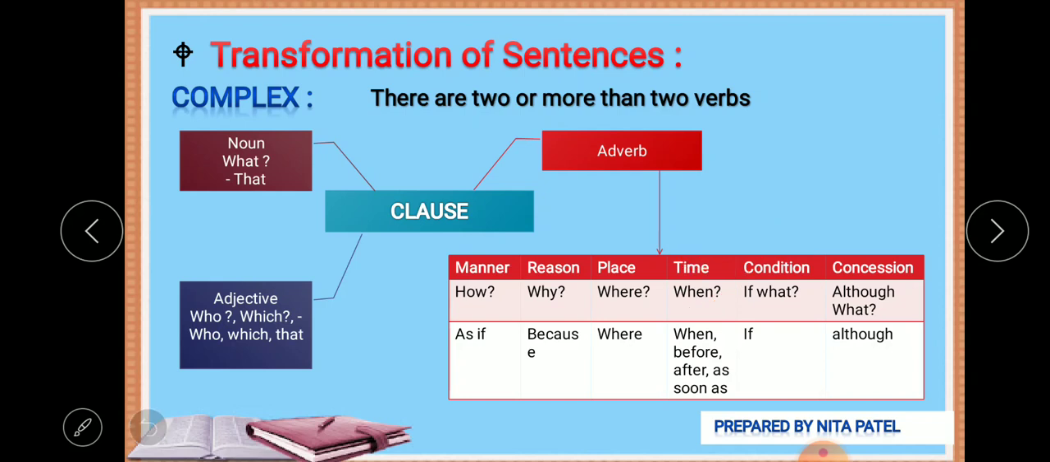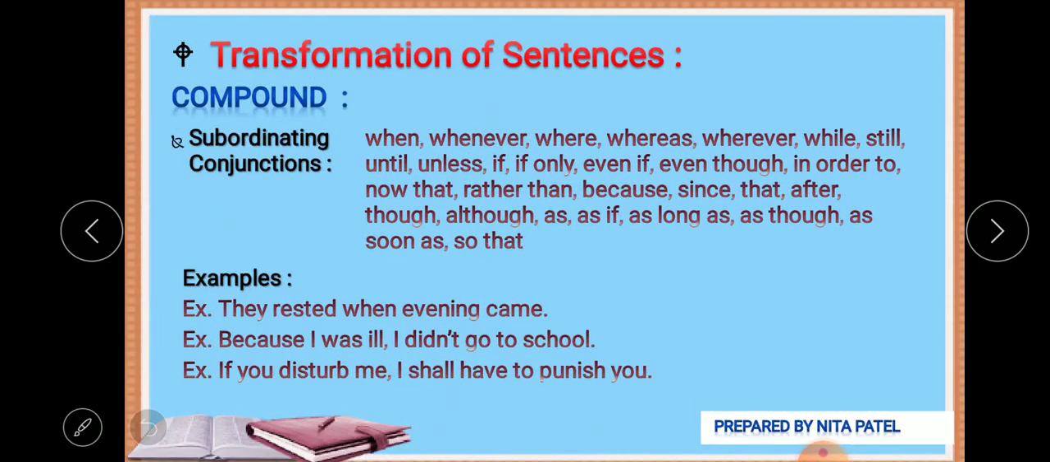Next is condition. We ask the question with if what, and it answers with the help of if. If you do this, you will get rewarded. That kind of. Then concession, where we ask the question although or what, and of course it gives the answer with although. Although he was smart, he made a very foolish mistake. That kind of sentence it makes.